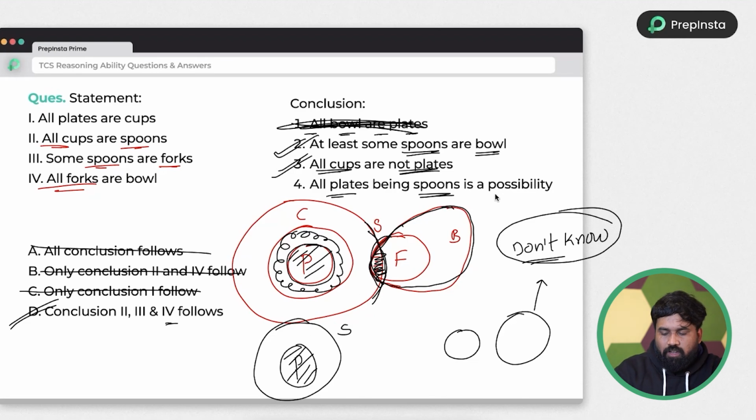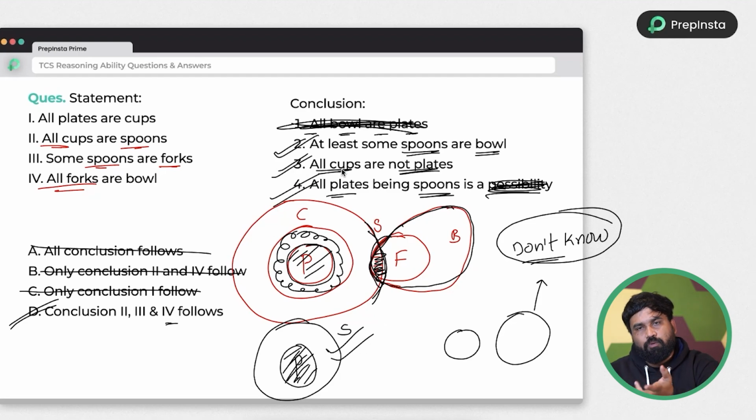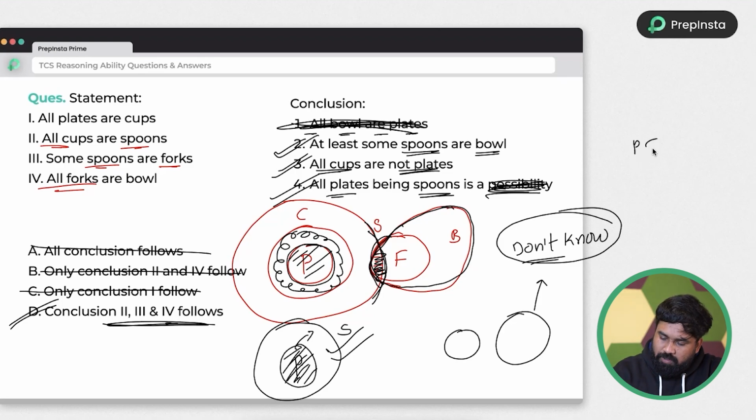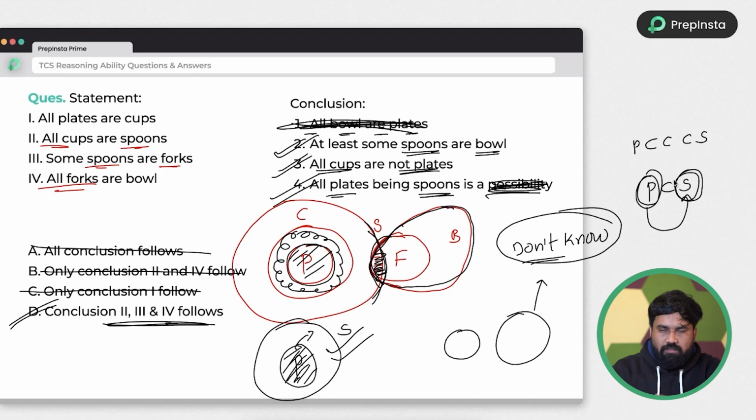We don't even have to use the possibility word. Directly, all the plates are in the spoons itself. So the fourth one is also correct. Why? Because P is a subset of S. Simple. If P is a subset of C and C is a subset of S, directly P will be a subset of S. So all the elements in P must be in S.